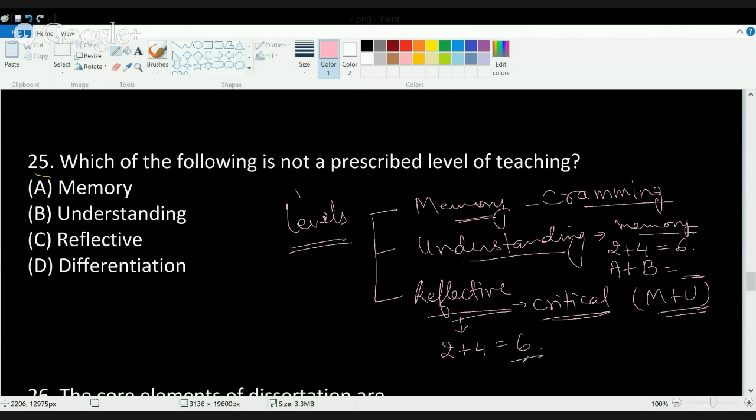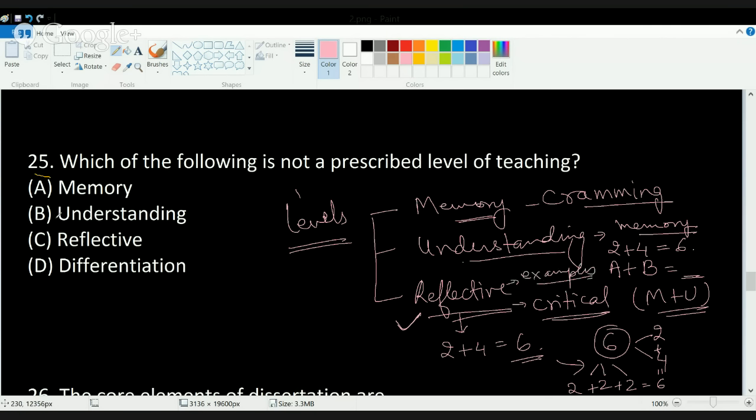But besides that, what a student will understand is that if I have a number 6, I can break it into 2 small numbers, that is 2 and 4, or I can break it into 3 small numbers, that is 2 plus 2 plus 2, and all of these will give me the answer as 6. Okay, so that is the reflective or critical level of understanding, which is aided by means of examples.